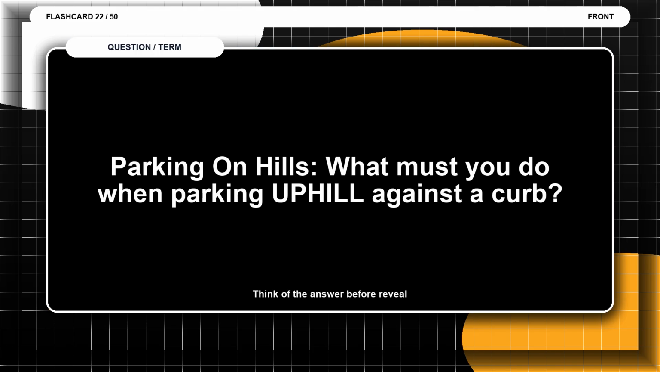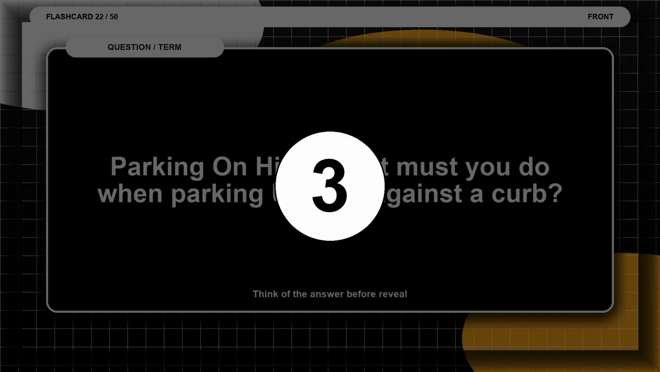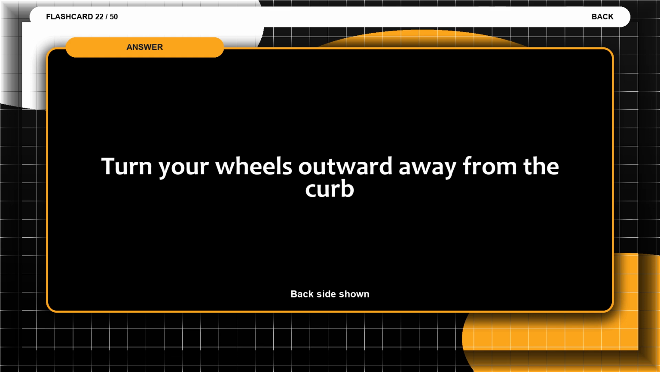Flashcard 22. Parking on hills. What must you do when parking uphill against a curb? Think of the answer before the reveal. The answer is turn your wheels outward away from the curb.